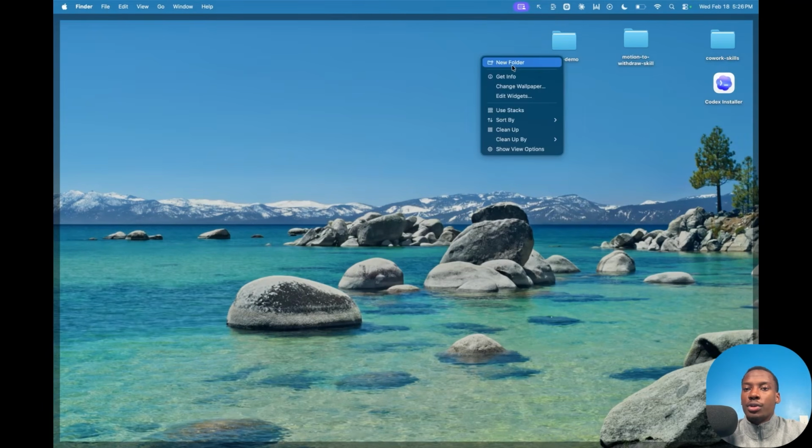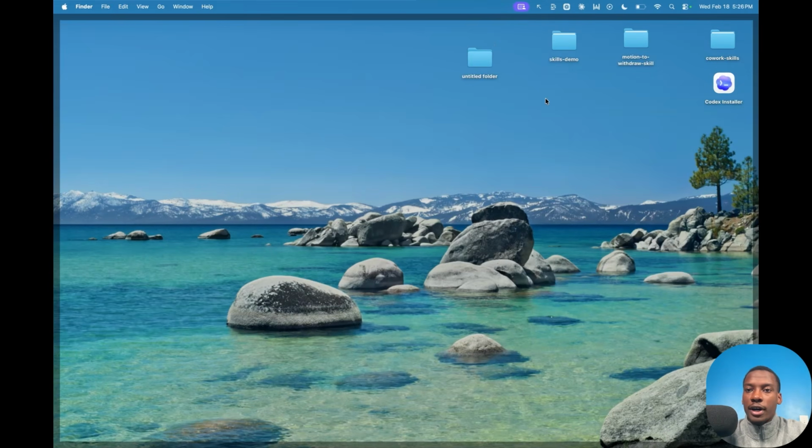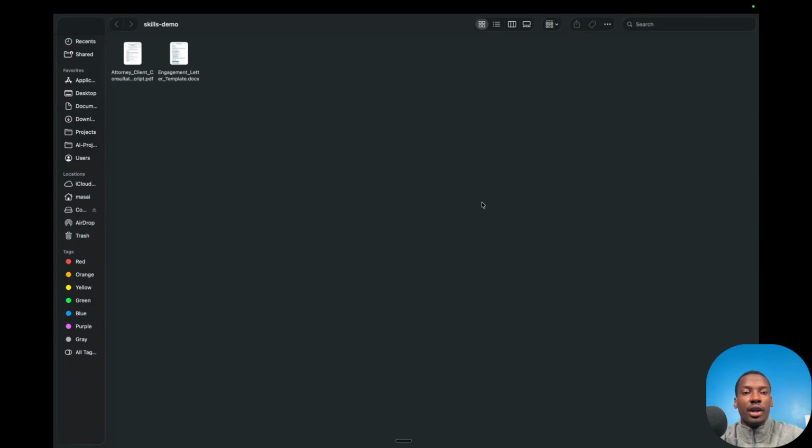First thing you're going to want to do is just create a new folder on your computer. Call it whatever you want. I've just created this folder here, Skills Demo. And then we're going to have a couple of documents in that folder, which I'll show you in a second. So anytime I'm creating a skill or any sort of workflow or anything with AI, I like to have an example of the output. So for example, for this one, there's going to be an engagement letter.